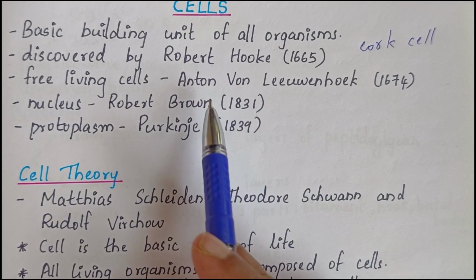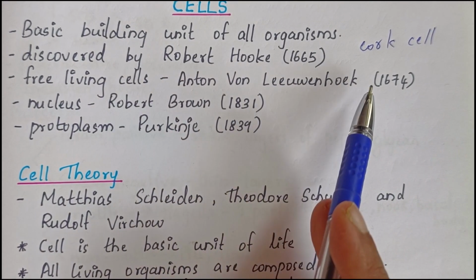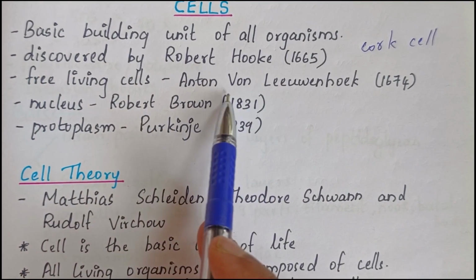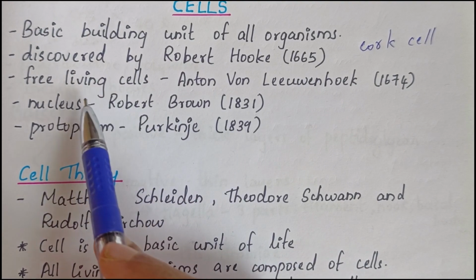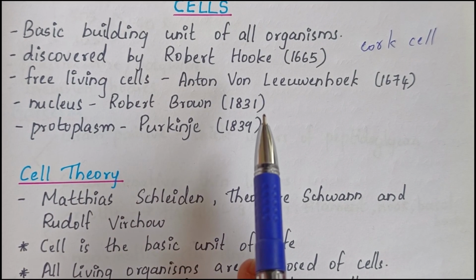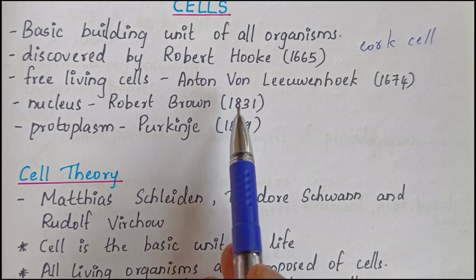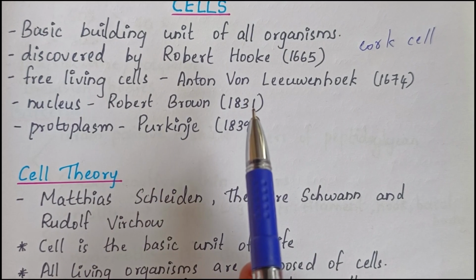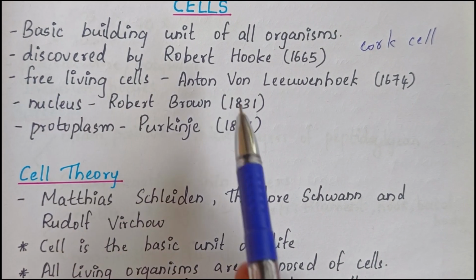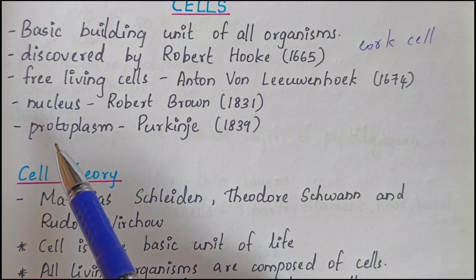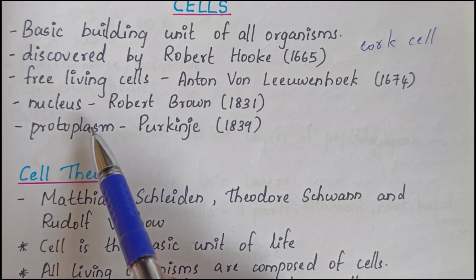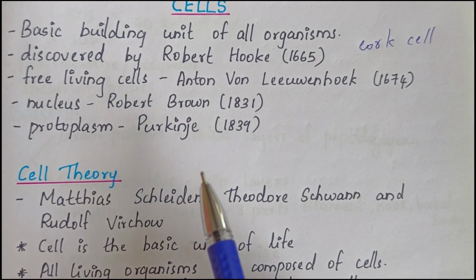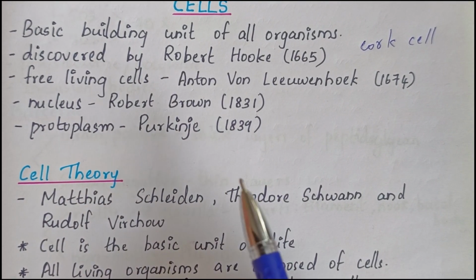Then in the year 1674, scientist Anton von Leeuwenhoek discovered free living cells. So living cells were discovered by Anton von Leeuwenhoek. He discovered free living cells in pond water. Then next, in 1831, Robert Brown discovered the nucleus. The nucleus is the center of the cell, and we can study more about this later. Next is protoplasm. Protoplasm was discovered by Purkinje in 1839. That is actually the fluid substance of the cell.